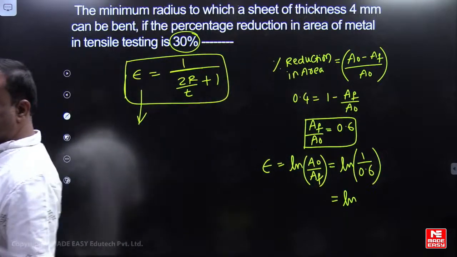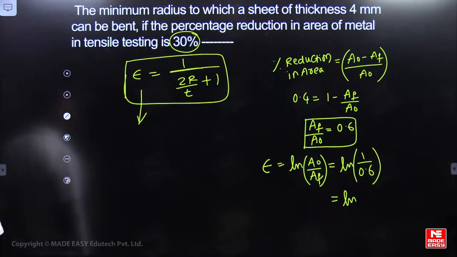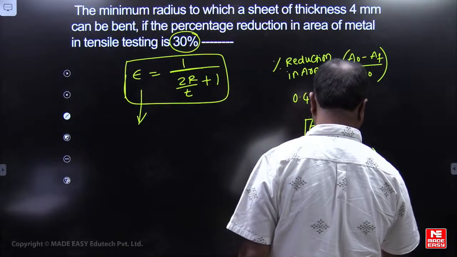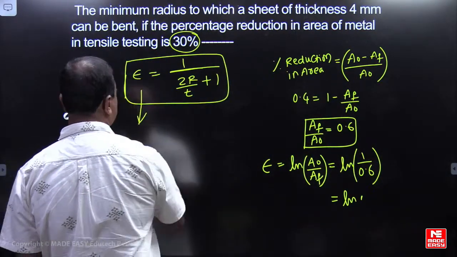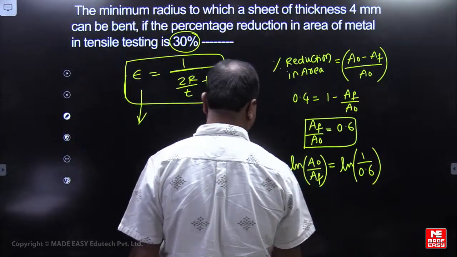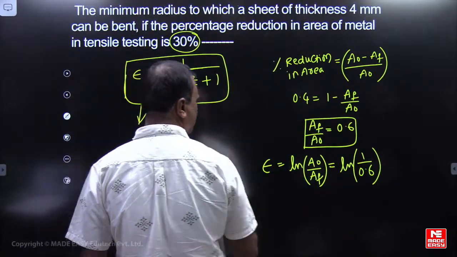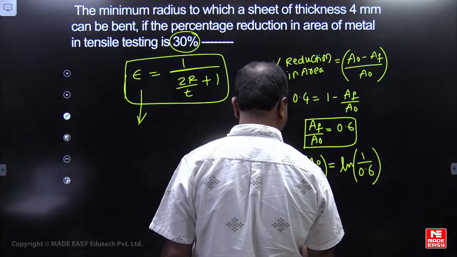Please tell me. True strain will be equal to 0.51. Correct?